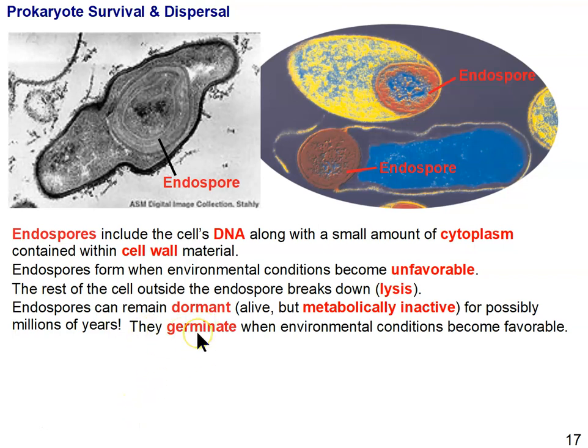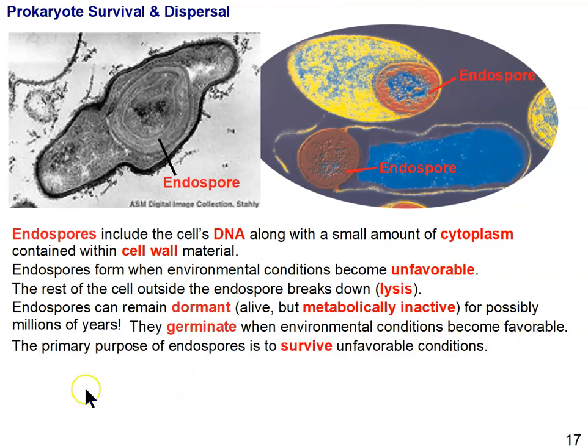They eventually germinate. We refer to spores germinating just like we refer to seeds germinating. Germination is simply the process of leaving metabolic inactivity and becoming metabolically active again. So when environmental conditions become favorable, then they germinate and start to undergo binary fission, and one endospore can give rise to a whole colony of bacteria.